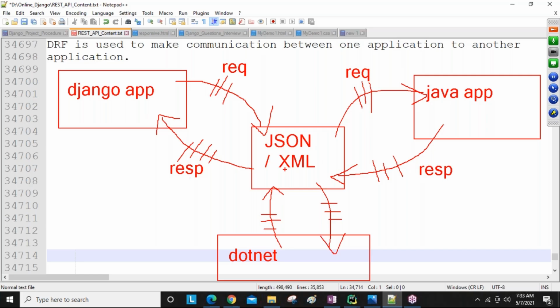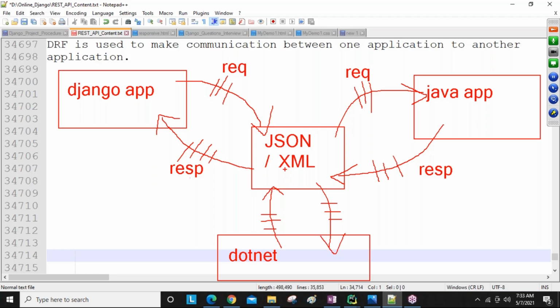That's why we call JSON and XML universal message format languages. Why are these two universal?